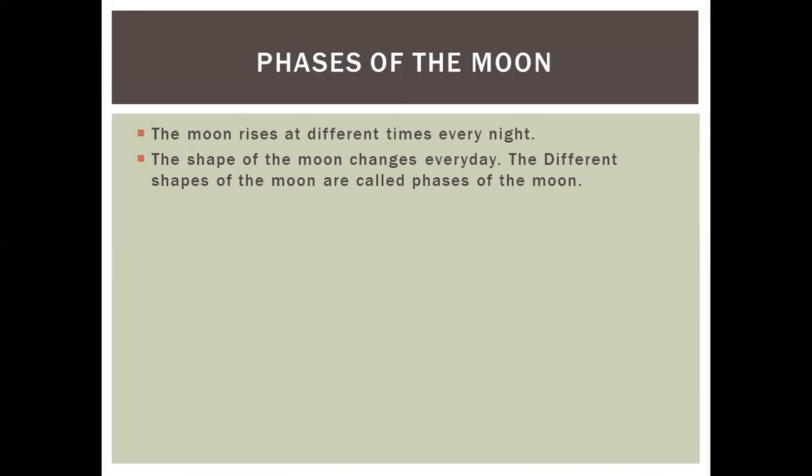The daily routine of all living things is connected to day and night. The shape of the moon and the time at which it rises changes every day, and these different shapes of the moon are called the phases of the moon. The day on which we see the moon as completely round is called the full moon, and the day on which the moon cannot be seen is called the new moon day.